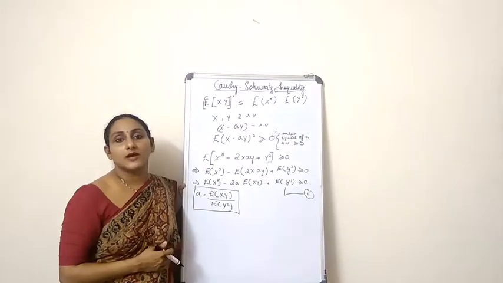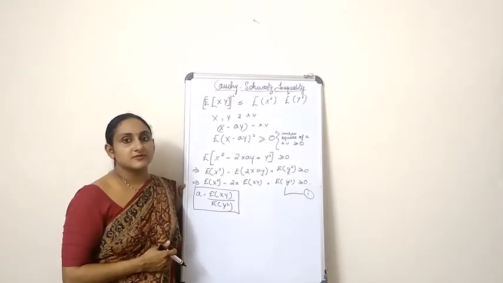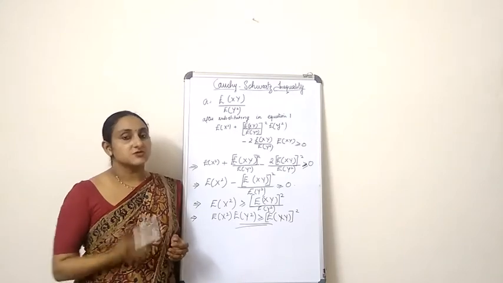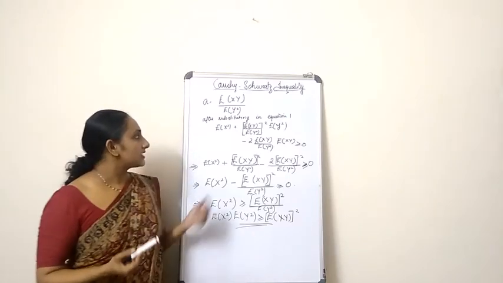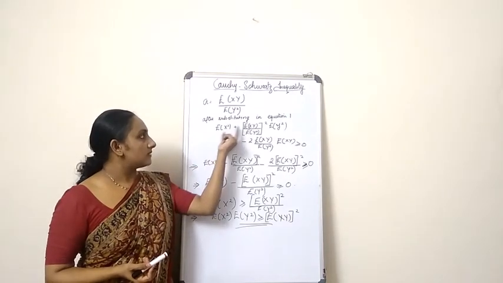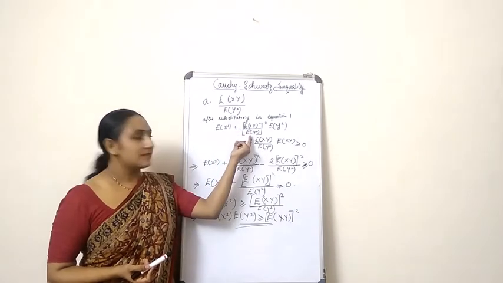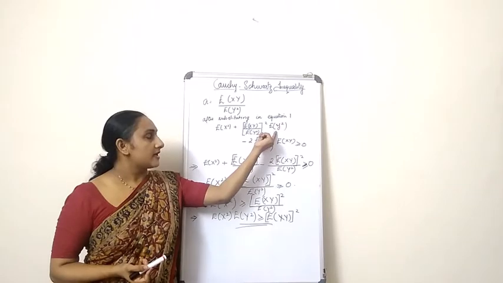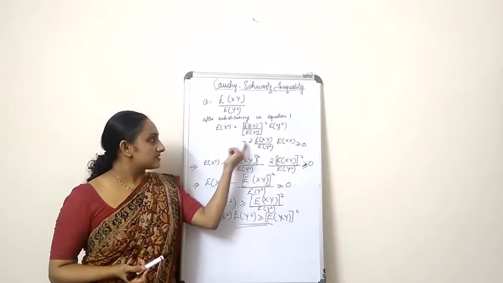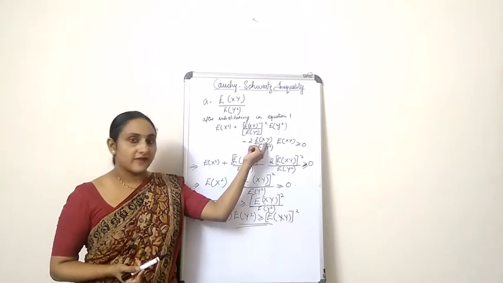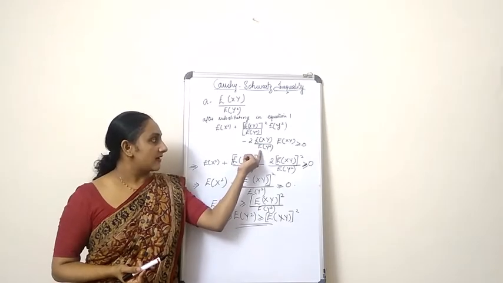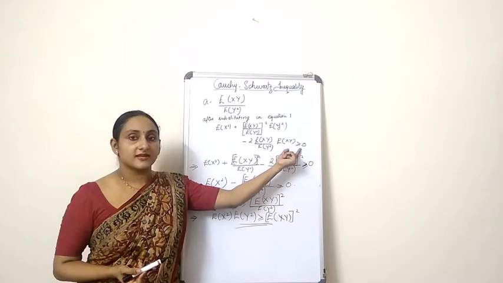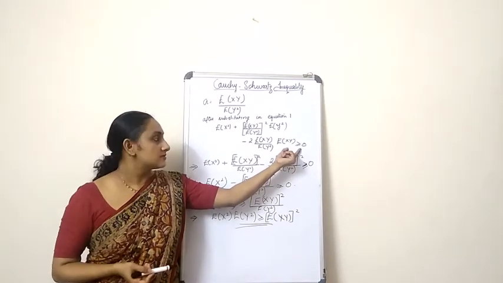After substituting a in equation 1, we get expectation of x square plus expectation of xy divided by expectation of y square the whole square multiplied by expectation of y square minus 2 into expectation of xy divided by expectation of y square multiplied by expectation of xy, and this thing is greater than or equal to 0.